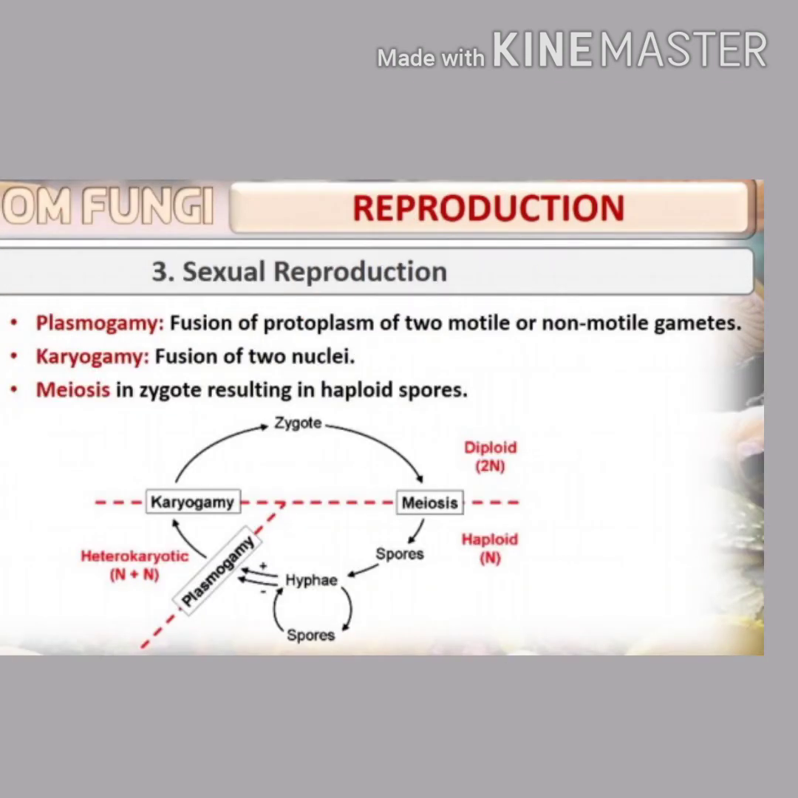The main events in sexual reproduction of fungi are plasmogamy, karyogamy and meiosis. Plasmogamy, the word indicates the fusion of protoplasm of two motile gametes. After the fusion, the two nuclei fuse together. And that results in the formation of a structure called a zygote. Now the zygote is diploid. This zygote undergoes reduction division or meiosis that results in the formation of haploid spores. And these spores germinate into new fungal hyphae.